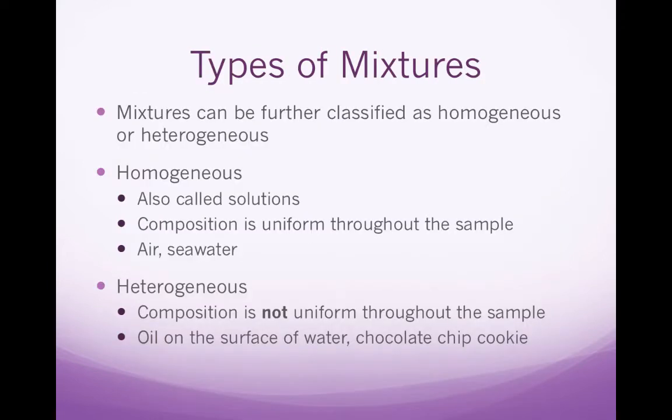So there's different types of mixtures. Mixtures can be further classified as homogeneous or heterogeneous. Homogeneous mixtures are also called solutions. The composition is uniform throughout the sample, for example, air or seawater. Heterogeneous mixtures, the composition is not uniform throughout the sample. So some examples of this are oil on the surface of water or a chocolate chip cookie.